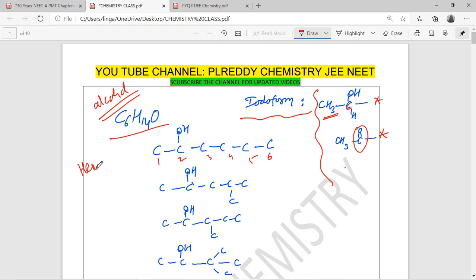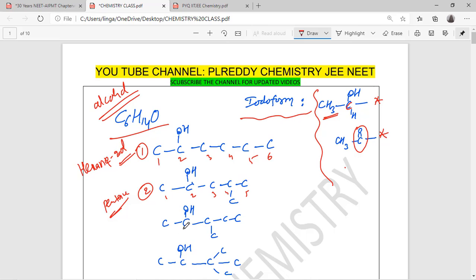The name is hexane 2-ol, just you cut this E. So all these 2-ols are giving iodoform test. I can write this is the number 1 structure. Number 2, here pentane structural isomers. Pentane, I am writing 5 membered chain 1, 2, 3, 4, 5. 4 methyl pentane 2-ol.